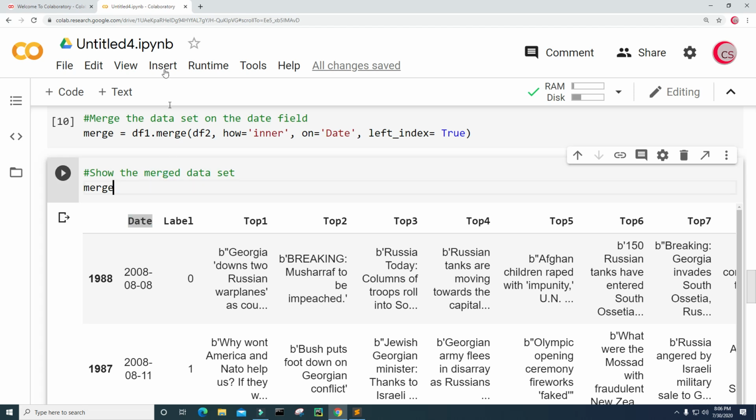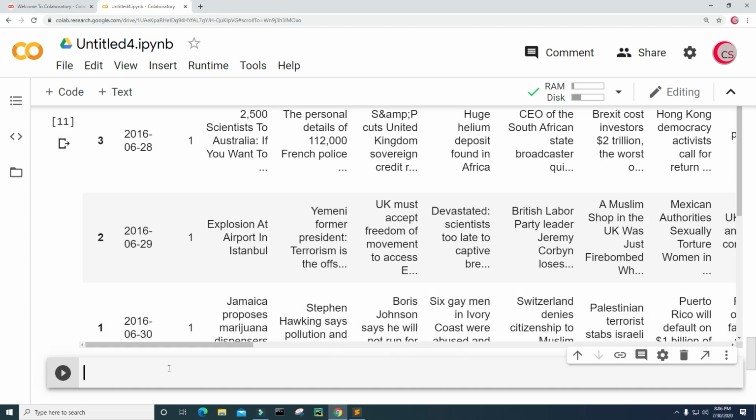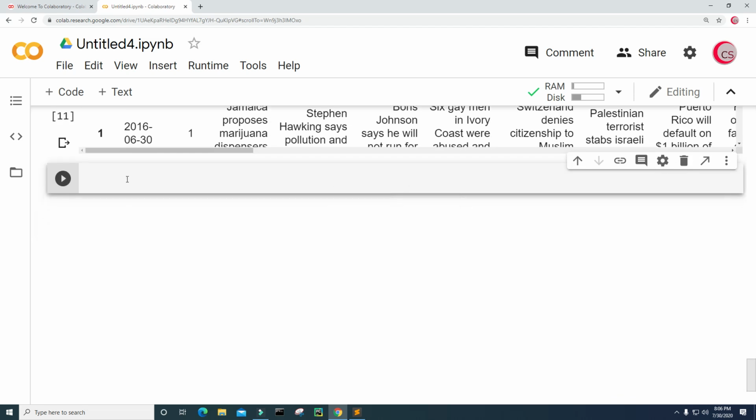All right, so let's go ahead and create a new cell. Now that we have our merged data set, I want to combine all of the news headlines into one column. So all of the news headlines for one row, I want to combine in its own column. So that's what we're going to do here. Let me just type combine the top news headlines.